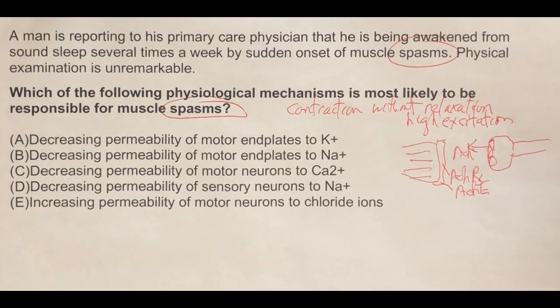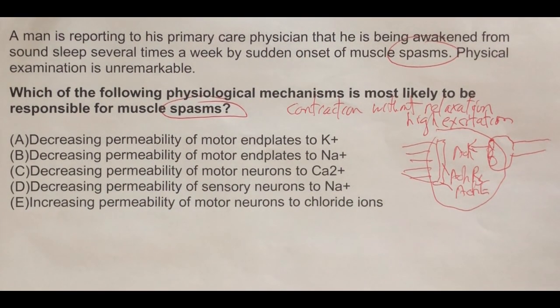Now, here's the motor nerve, and the end plate, this whole area is called the motor end plate. We also call it the neuromuscular junction, but the motor end plate is a certain part of the neuromuscular junction where all this happens.